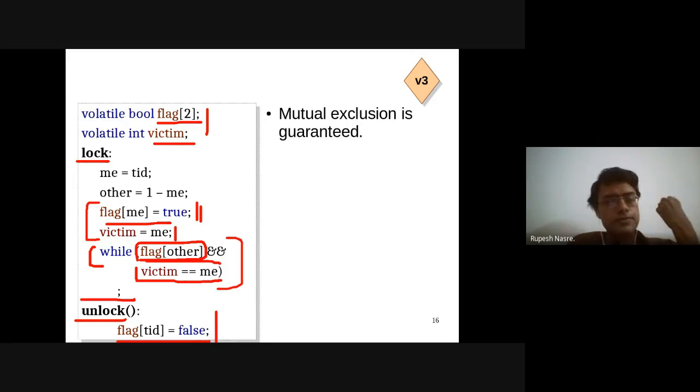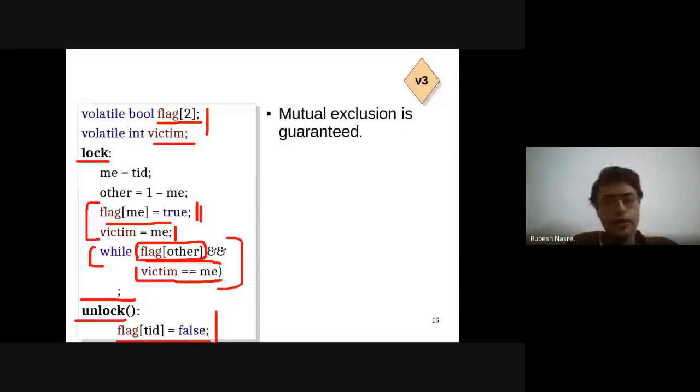That is possible. So if victim is set by the other thread, then I'm going to go ahead. Okay. Yeah, so that is not going to happen.